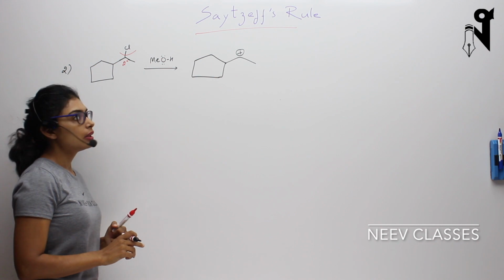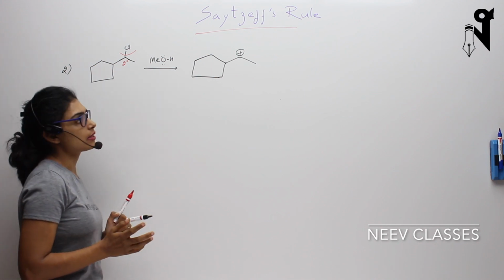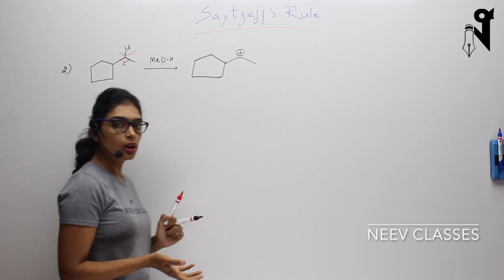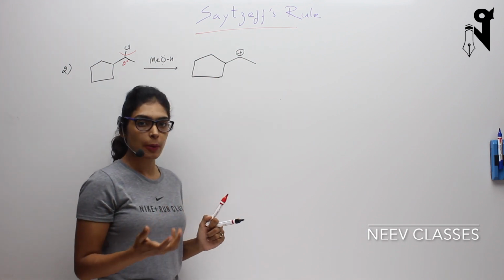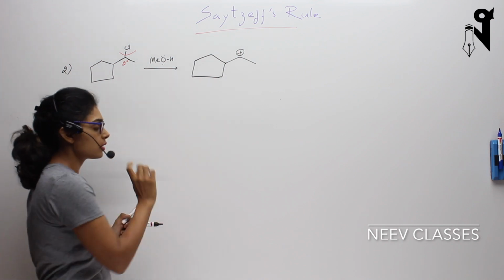This carbocation is a secondary carbocation, but can this rearrange itself? Yes, it can, because it wants to make a more stable product, and it will do the ring expansion. It will form a 6-membered ring so that it can be much more stable than the current state.